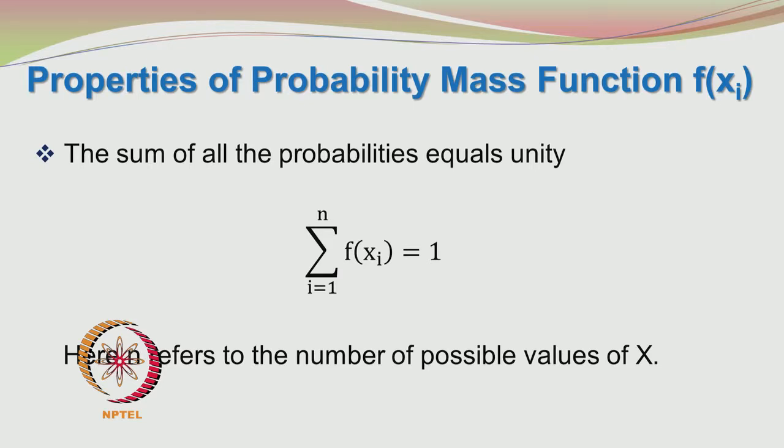Now, the other important thing to observe about the probability mass function f of xi is that the sum from i equals 1 to n of f of xi should be equal to 1. It means that the sum of all the probabilities is equal to 1. You have different entities, each having a probability value, and the probability values are assigned by the probability mass function in such a way that when you add the total probabilities, they should be equal to 1.